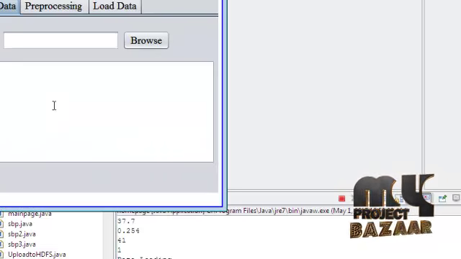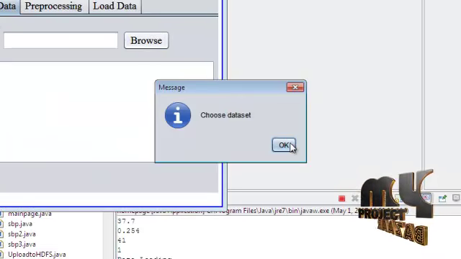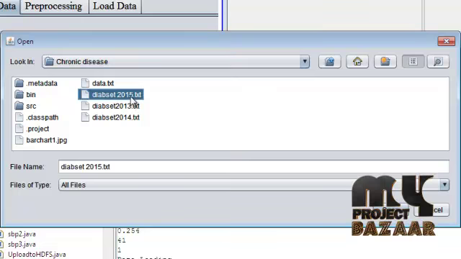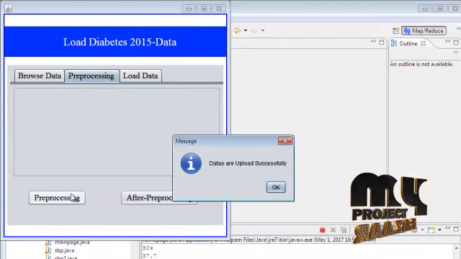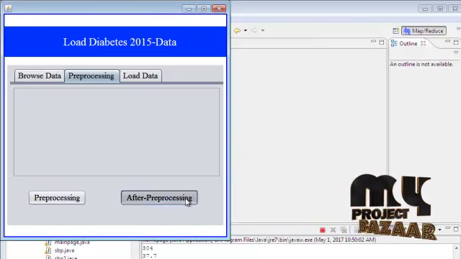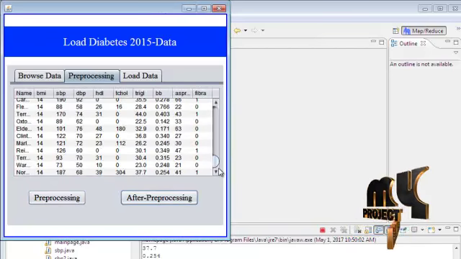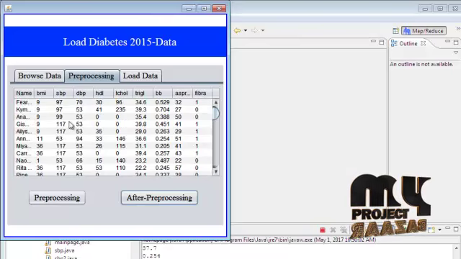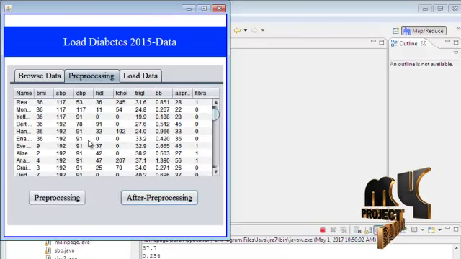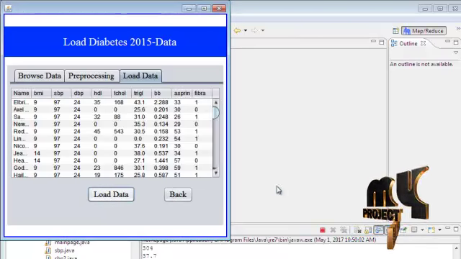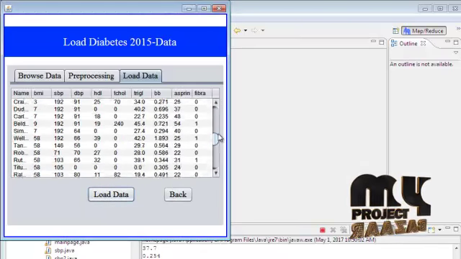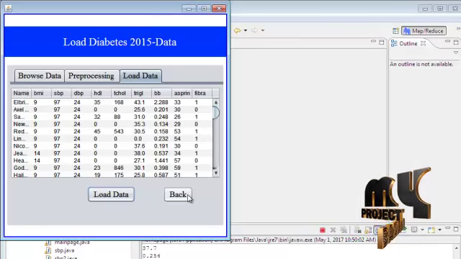So click this. It is our 2015 dataset. So click the 2015 data. So click this process and it is in pre-processing. Our pre-processing can be completed. After pre-processing, our pre-processed message can be displayed in this field, and all of the attributes and pre-processed data information can be displayed in this field. So click this load data. Okay, load data can be completed, and the 2015 dataset can be loaded into our database.